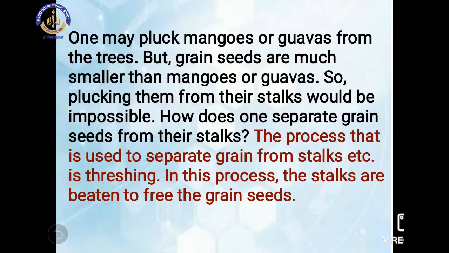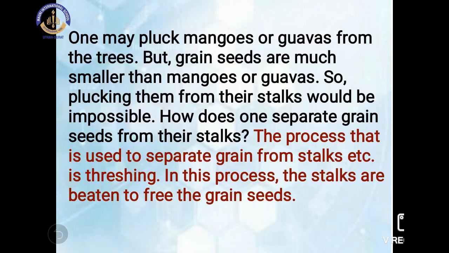One may pluck mangoes or guavas from the tree, but grain seeds are much smaller than mangoes or guavas. So plucking them from the stalk would be impossible. Why?